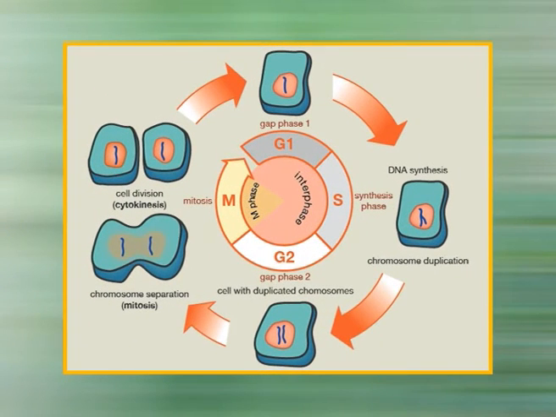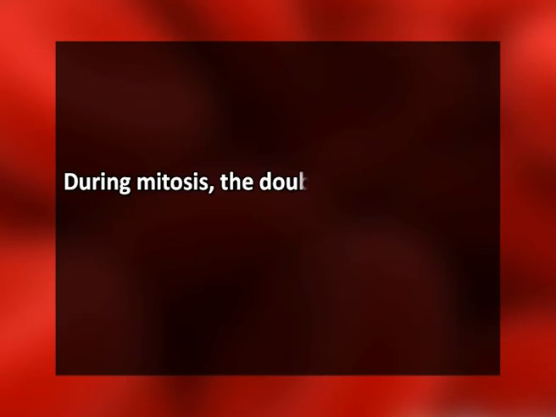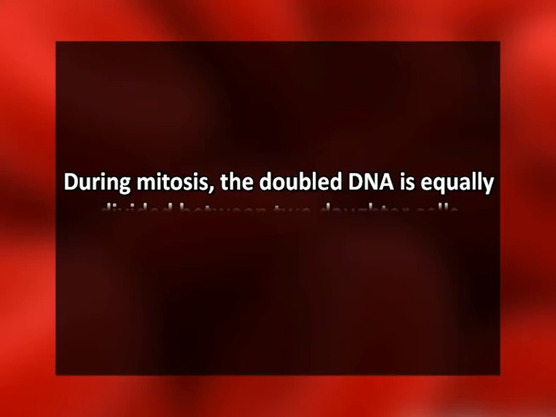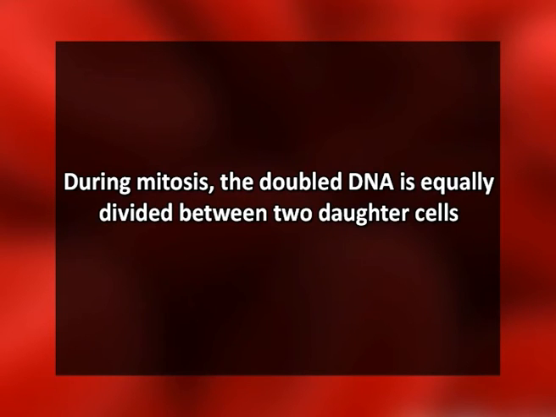Additional evidence which pointed to DNA as a genetic material in eukaryotes is as follows. A eukaryotic cell doubles its DNA content prior to mitosis. During mitosis, the doubled DNA is equally divided between two daughter cells. An organism's diploid cells have twice the DNA of its haploid gametes.